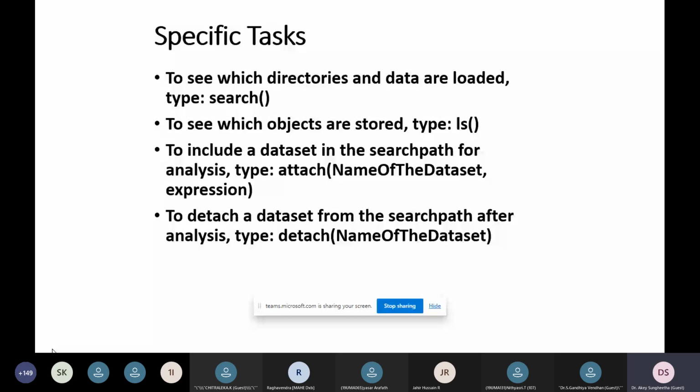So these could be some specific tasks to see your directories. In order to see the objects stored, we can use the objects function, and in order to include a data set in the search path, you could use type colon attach with the argument of the name of the data set and an expression. If you want to remove the data set, you use the detach function and the name of the data set to remove.